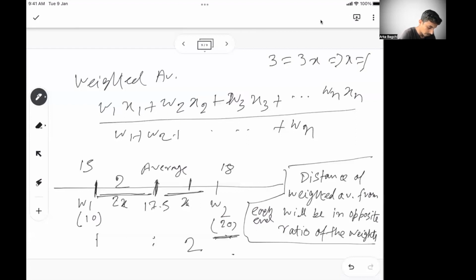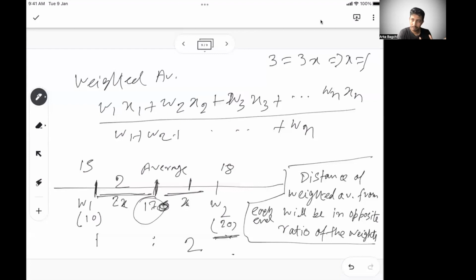So then the weighted average is no more 17.5, it is 17. 15 plus 2. The weighted average will lie 2 away from 15, and 1 away from 18. The weighted average will be closer to 18. So how much closer, that ratio you can calculate based on the weight.